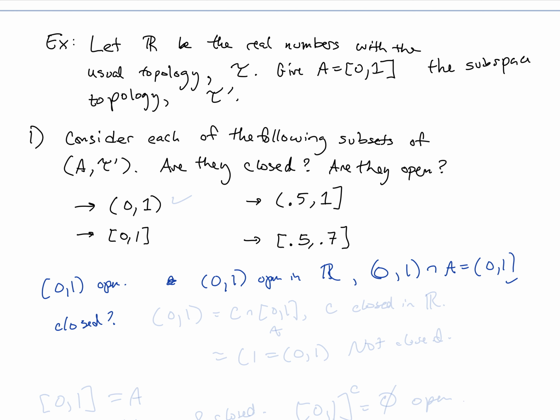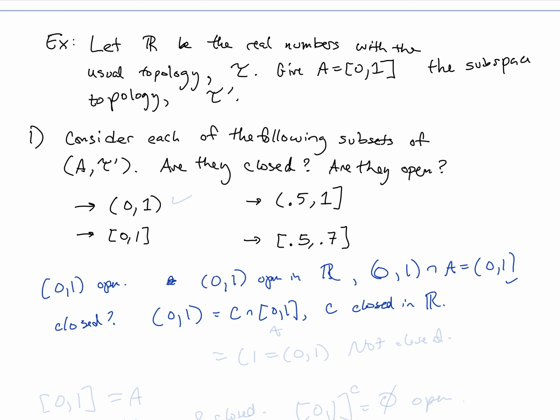So it would have to be the case that (0, 1) is equal to C intersected with [0, 1] for some C closed in R. Is that the case?